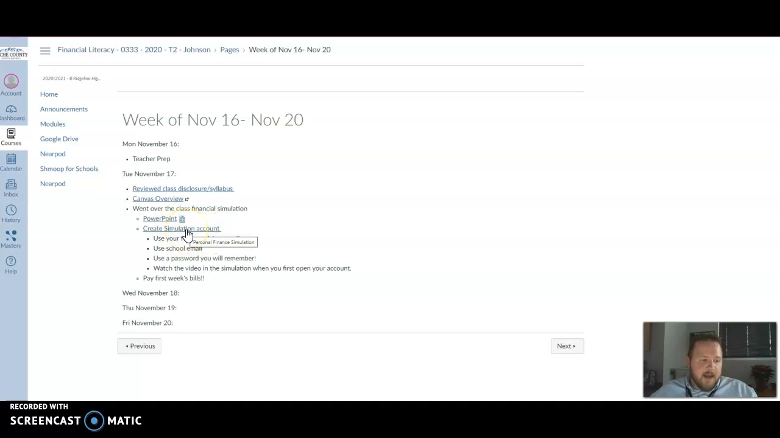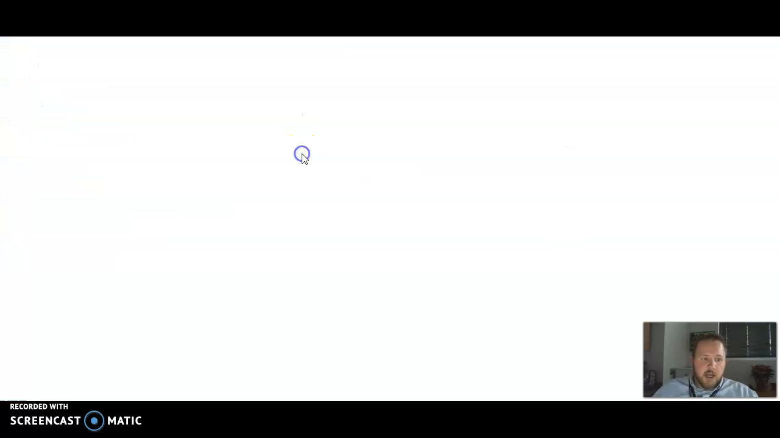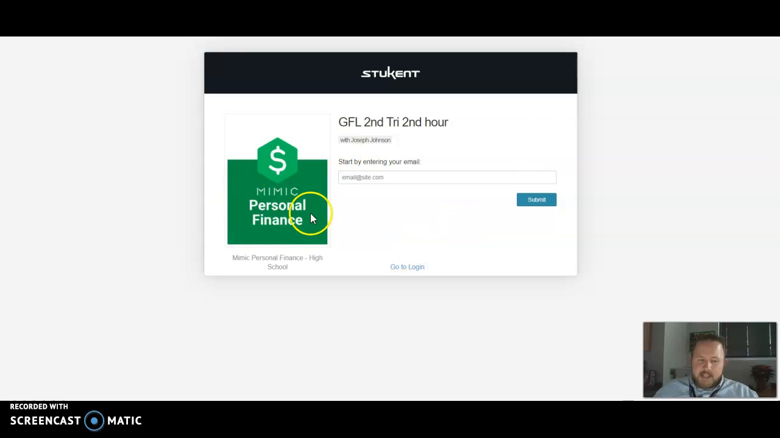With that, at the end of that PowerPoint, it asks you to create an account. And the way that you'll create that account is you'll be clicking on this Create Simulation Account. And it says, in this class, we'll be using a personal financial simulation to help you learn, but most importantly, apply the principles that we learned in this class. First, you will need to create an account using the following link. So you click on that link, and it takes you right here. It's called Stu Kent Mimic Personal Finance.